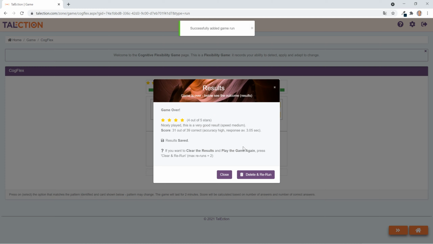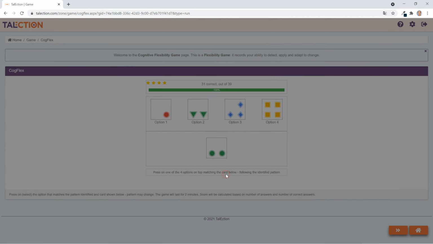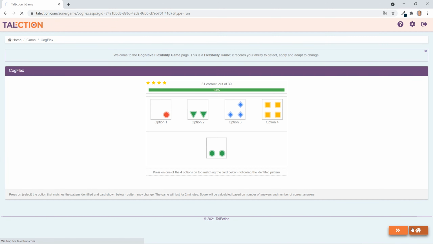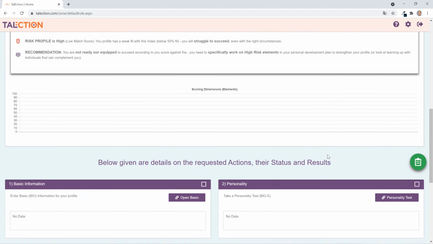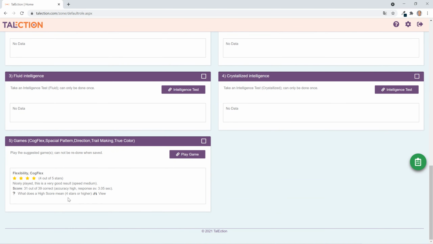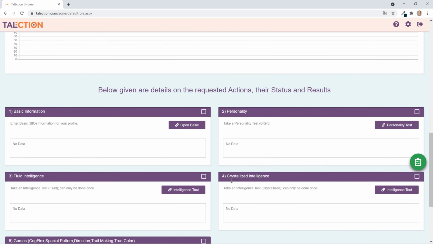When you have completed the game, you can choose to close and keep the results if you're happy with the results, or you can delete and rerun the game. And if you delete and rerun, you have 2 more rounds to run the game before the last results are saved. So let's keep the results here and then go back to the home screen. So you see here the results are stored as we completed. So I just completed the game, the other ones I didn't complete.